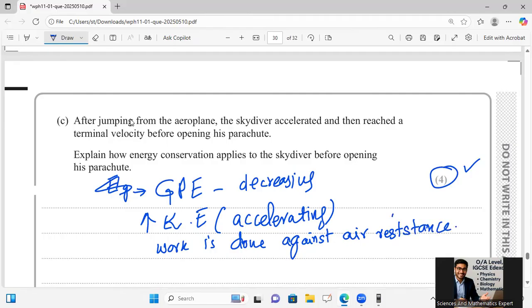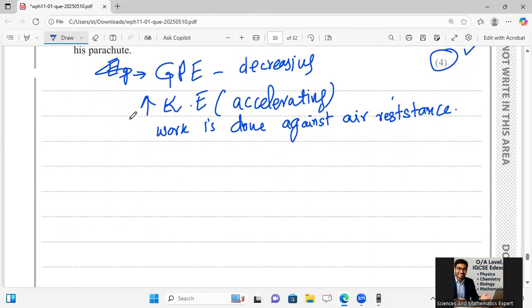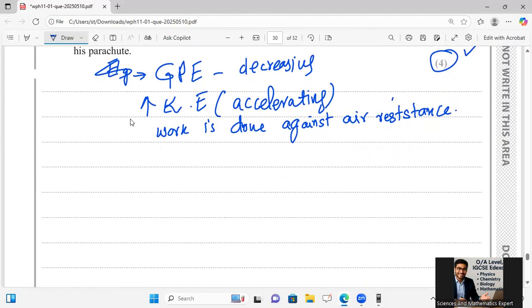And we can say energy is dissipated due to work done against resistance at terminal velocity. Kinetic energy and gravitational energy is dissipated due to work done against the air resistance. So all the gravitational potential energy and kinetic energy both are being taken, and both should be used in the form of complete energy over there.